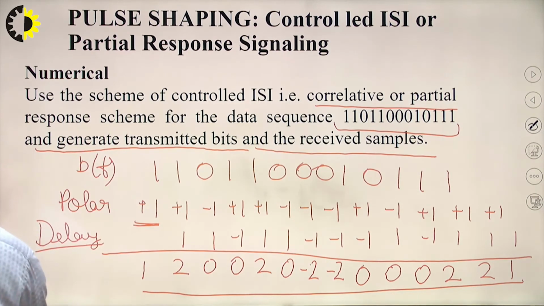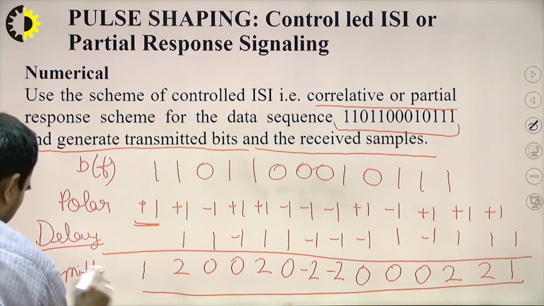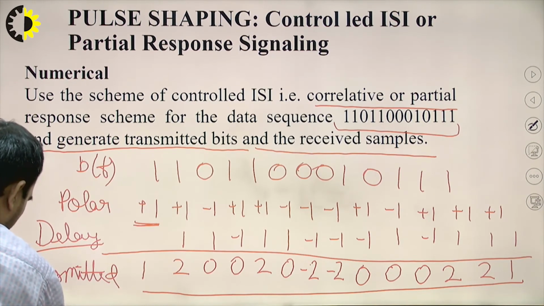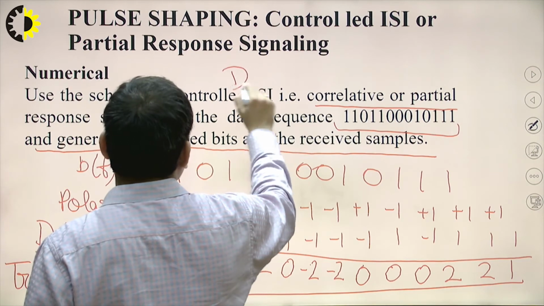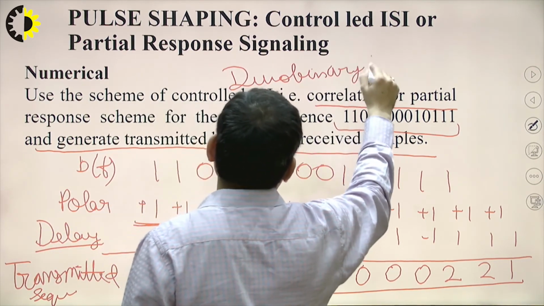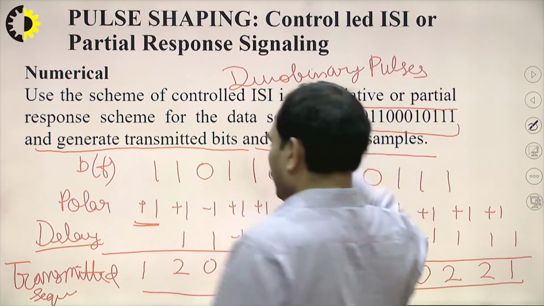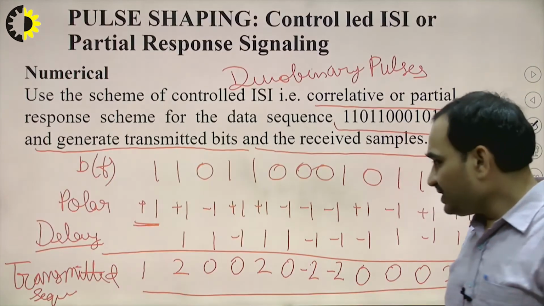So this one is the transmitted sequence using the duo binary pulses. This is also known as duo binary pulses. Okay, so this will be the transmitted sequence. Now we have to find the received sequence. What is the transmitted sequence?